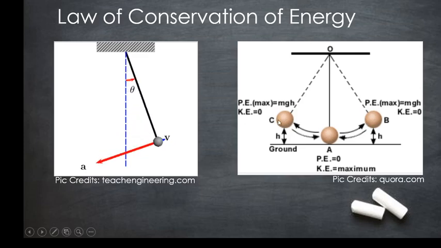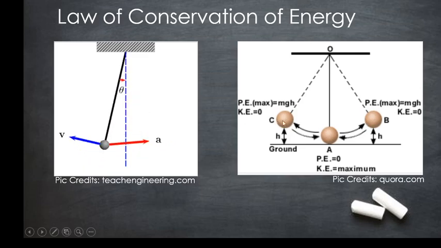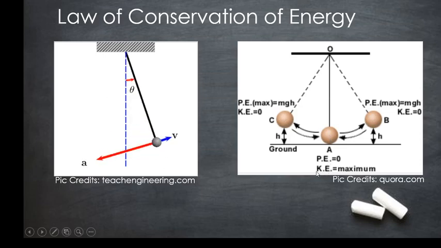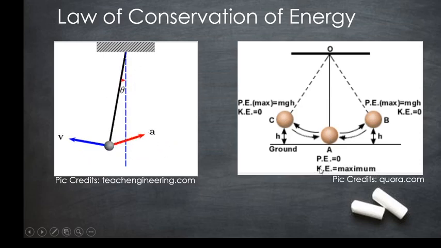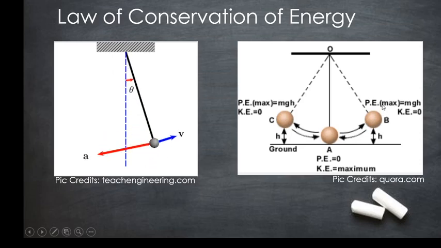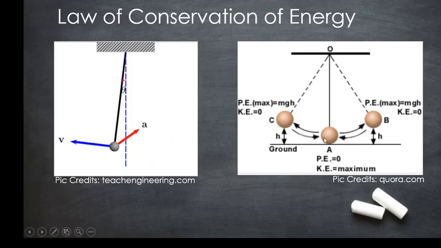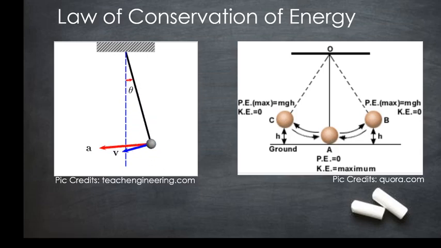Likewise, here C also. Therefore, in a simple pendulum, if the simple pendulum is at the mean position, all the energy is in the form of kinetic energy. As it goes sideways, left or right, all that kinetic energy is converted into potential energy. In between these two, it will be the sum of both potential as well as kinetic energies.